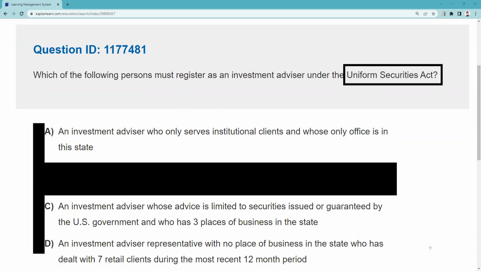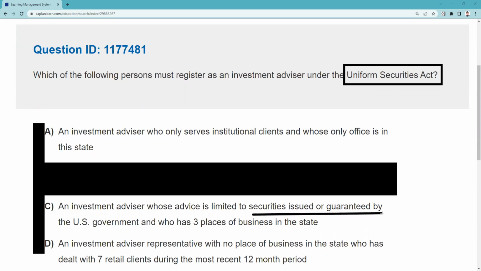Okay, let's look at C. An investment advisor whose advice is limited to securities issued or guaranteed by the U.S. government has 3 places of business in the state. Well, under the Investment Advisers Act of 1940, which, because federal law always preempts state law, they do not have to register as an investment advisor. And again, once we say they don't have to register under federal law, that means they go back into the bucket called federally covered, right? So C, an investment advisor whose advice is limited, the key words here are securities issued or guaranteed by the U.S. government.